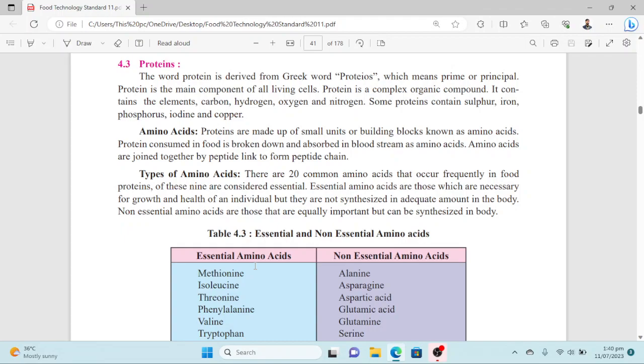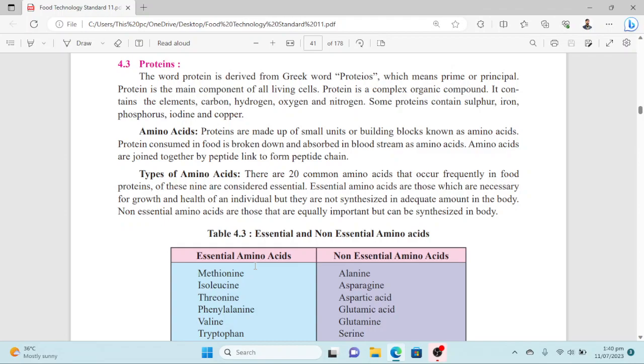So have a look at the classification of amino acids, like how many types of amino acids there are. Basically there are 20 common amino acids that occur frequently in food proteins. 9 are considered essential while 11 are considered non-essential. So what are essential and non-essential amino acids?